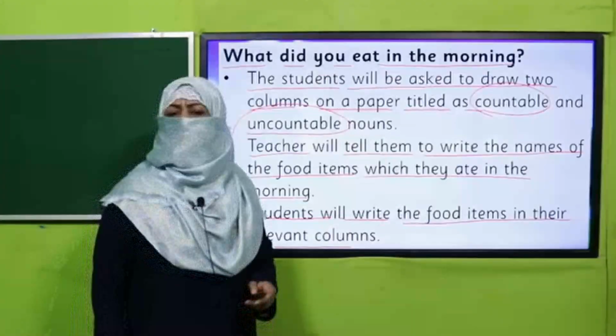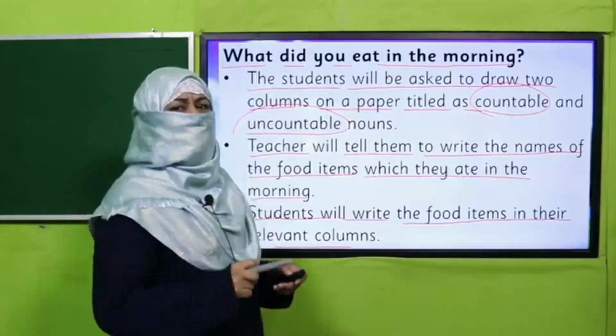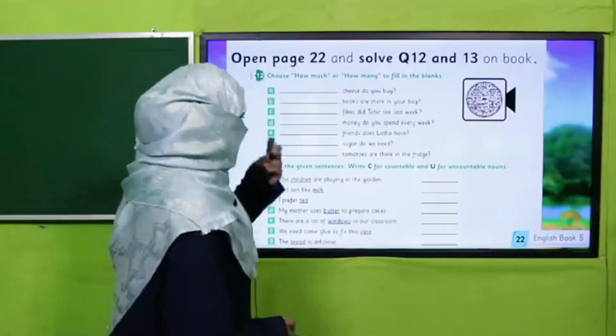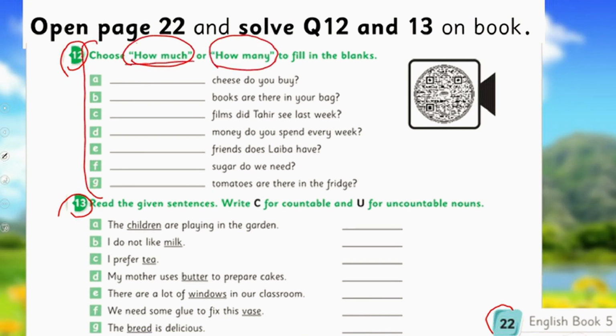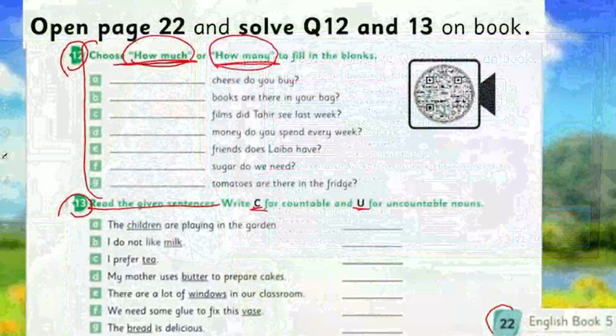Yes, my dear students, are you done with it? Good job. And I hope you enjoyed doing it. All right, so it's time to practice from the book. On page number 22, you are given 2 questions, 12 and 13. In question 12, you will read and use how much and how many for the relevant noun. I mean, you will use how much for uncountable and how many for countable. And read the given sentences, write C for countable and U for uncountable. Now pause the video and enjoy this activity.